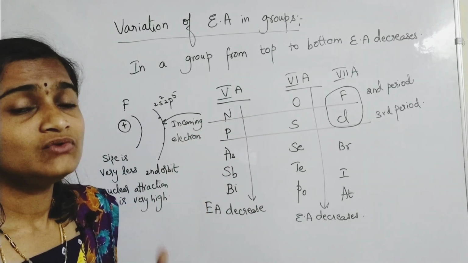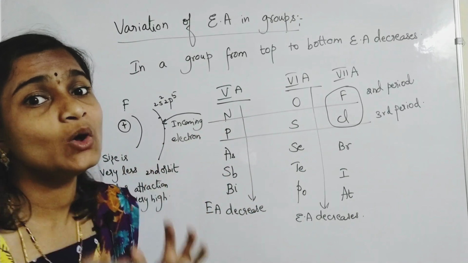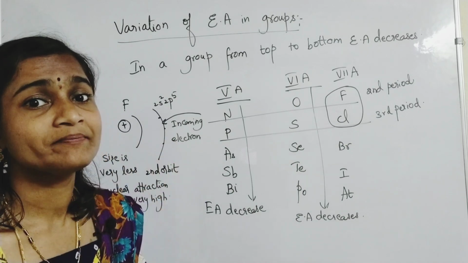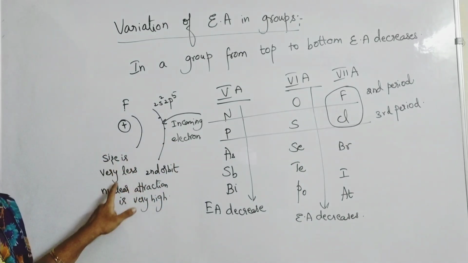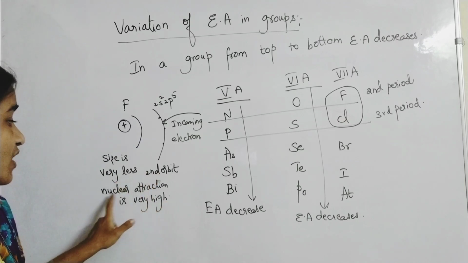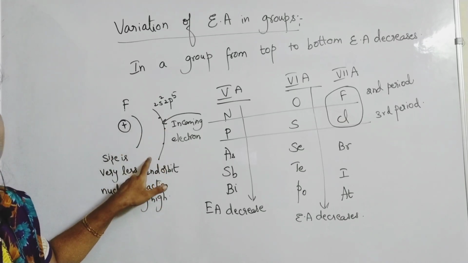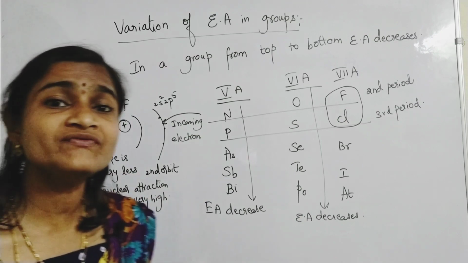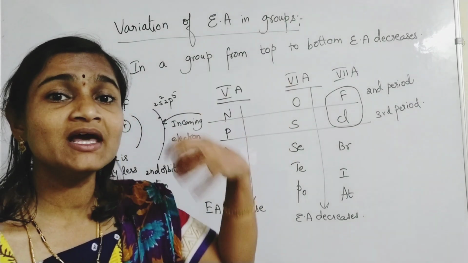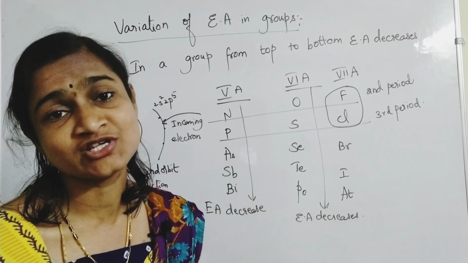Now, fluorine is already heavily loaded and has less size. Please understand the point carefully. Size is very less. In the second orbit, 7 electrons are already there, and nuclear attraction is very high. So because of this, what happens? The incoming electron undergoes repulsions.